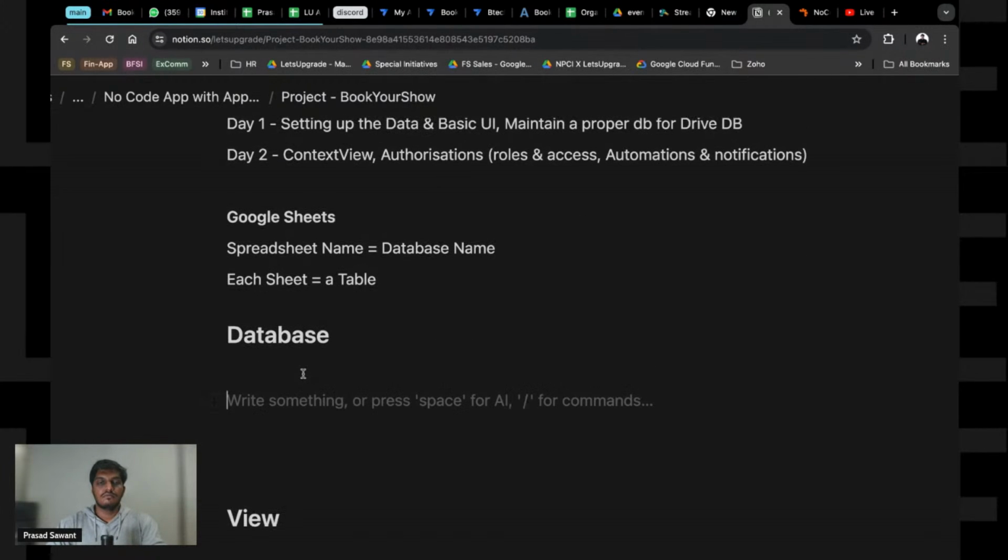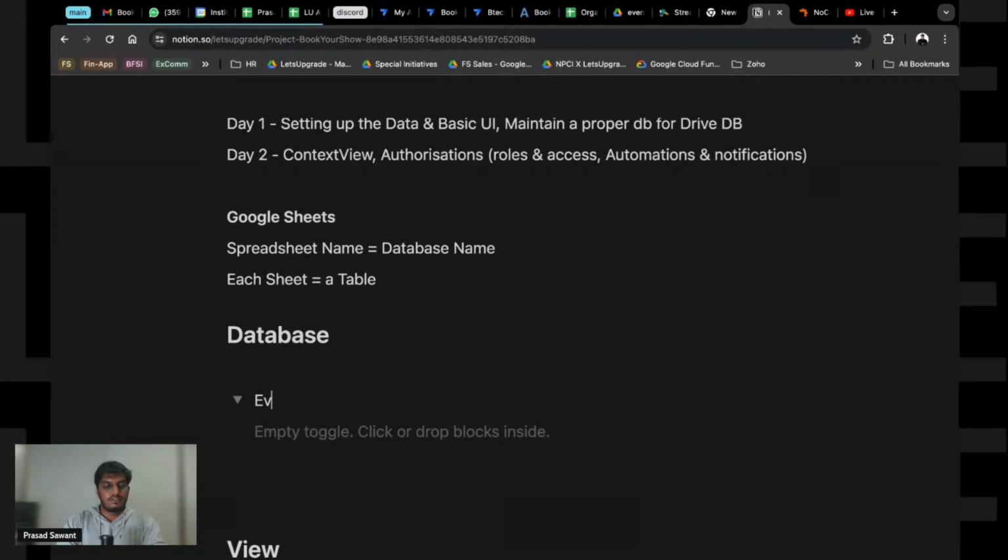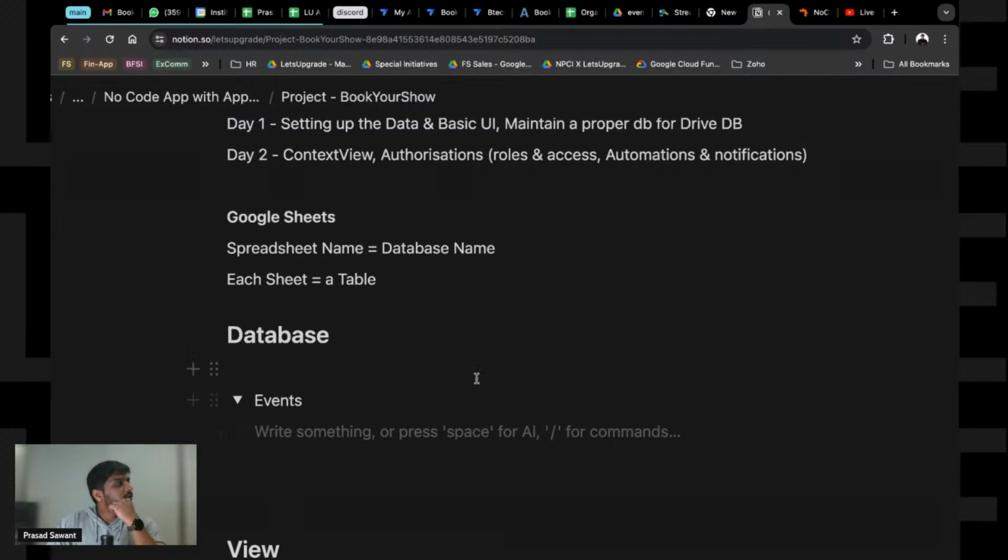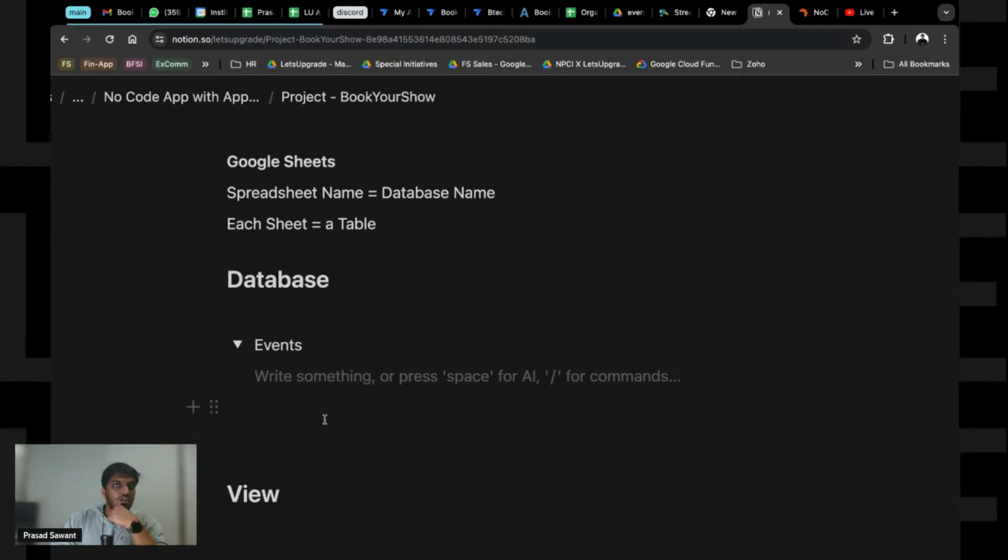Now, since we are building an event application, the first thing we will require is a table for events. So let me just write events. What comes to your mind when I say you want a database with events? What fields should we have in our app when we want to record an event?